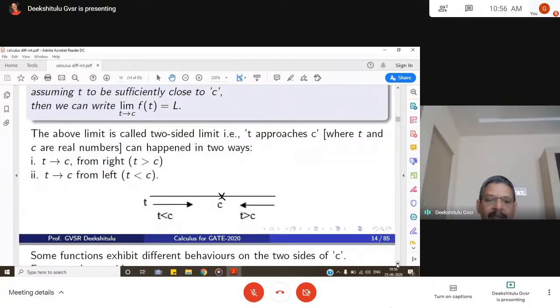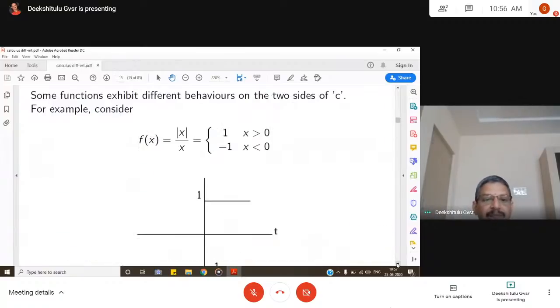From the left means t less than c, and from the right means t greater than c. So t can approach c in both directions. If t goes to c from the right, it is called the right limit, and if t tends to c from the left, it is called the left limit.